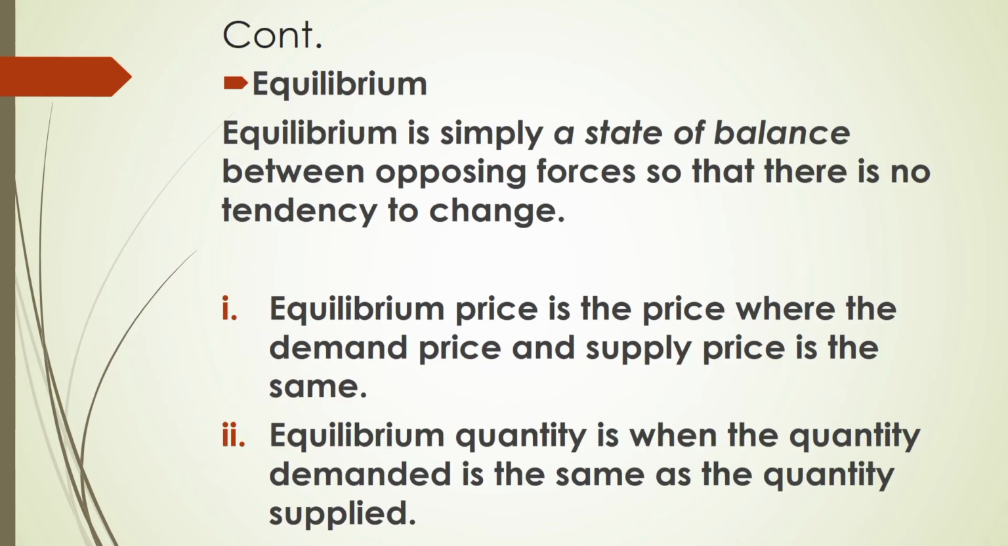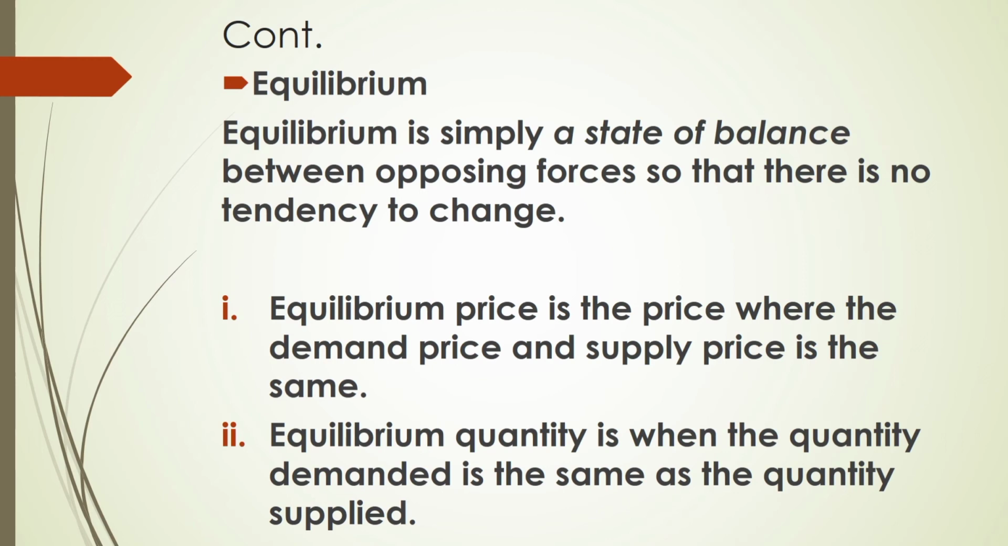Equilibrium. As consumers and producers interact at a marketplace, there should be some form of agreement. So equilibrium is simply a state of balance. I always say it is a state of balance between opposing forces. These opposing forces in our discussion are consumers and producers, so that there is no tendency to change. So there should be some form of agreement, some form of balance in the market where consumers and producers agree at a point in time.